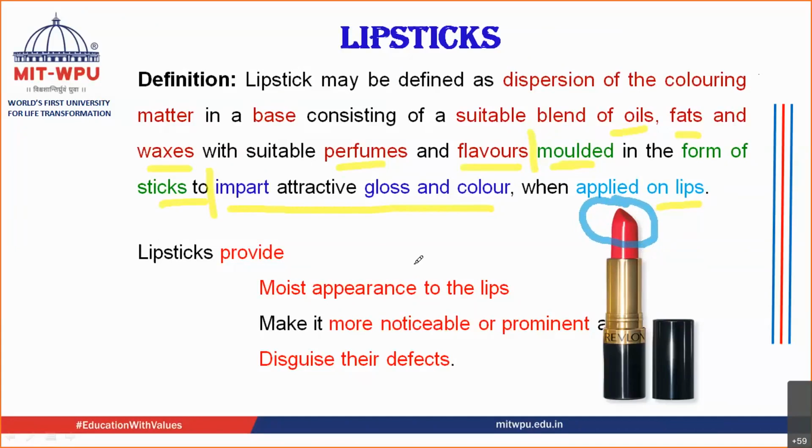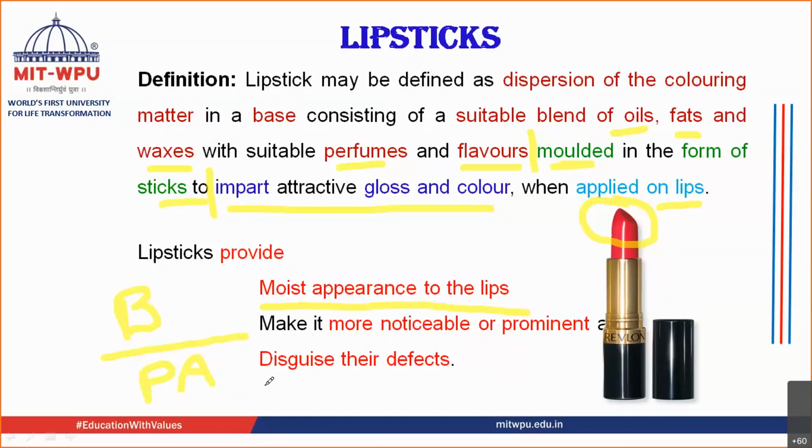Now, what is the use of a lipstick? What is the purpose of using a lipstick? First, in order to provide a moist appearance to the lips. The basic purpose of any cosmetic that you have to remember is beautification. It is promoting attractiveness. You want to look attractive, you want to look beautiful. That is a major purpose of your cosmetics. So what does the lipstick do? It provides a moist appearance to the lips. Why do you want the moist appearance? So that the lips look beautiful, to make them more noticeable and more prominent.